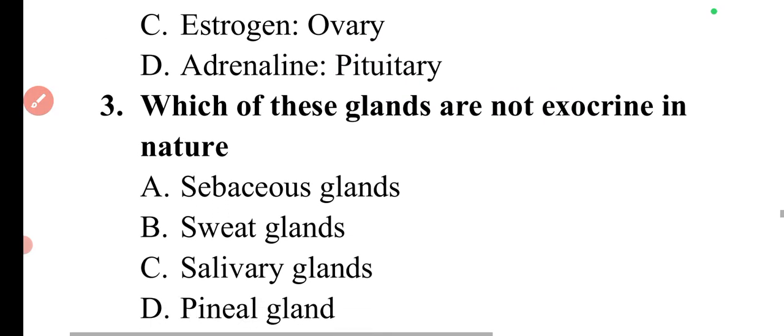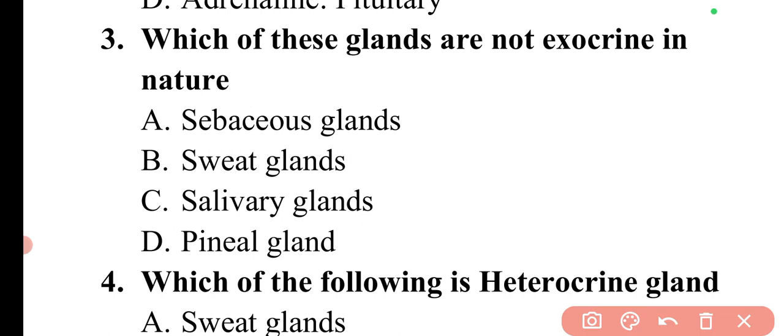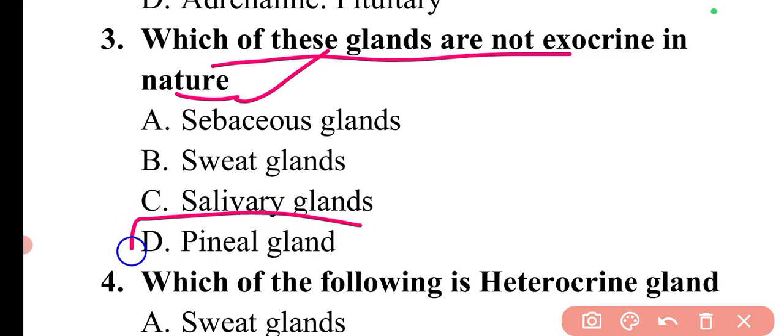Now we can move to the next question, and we can discuss the other hormones in the next questions. So the question is which of these glands are not endocrine in nature? The gland which is not endocrine in nature is the pineal gland. So here option D will be the correct answer.